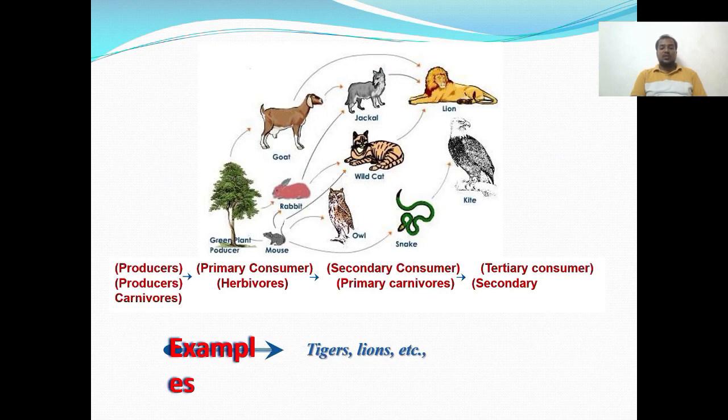So this is a good example diagram of an ecological system. We can see the green plant. It is a producer. The primary consumers directly consume food from the green plant producers. Then the secondary consumers directly consume the primary consumers, the herbivores. So this is the ecosystem.